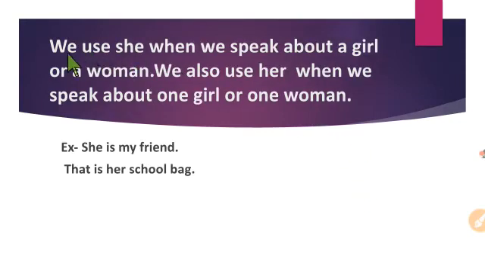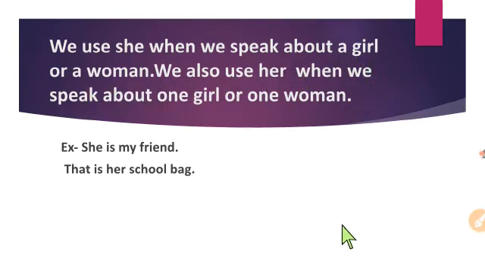We use she when we speak about a girl or a woman. We also use her when we speak about one girl or one woman. Here, students, she and her, both words we use for a girl or a woman, meaning a single girl or single woman.